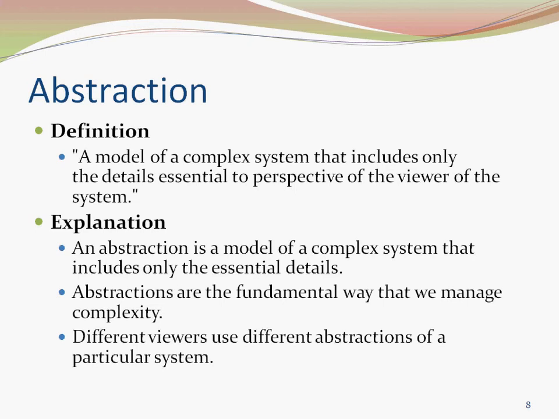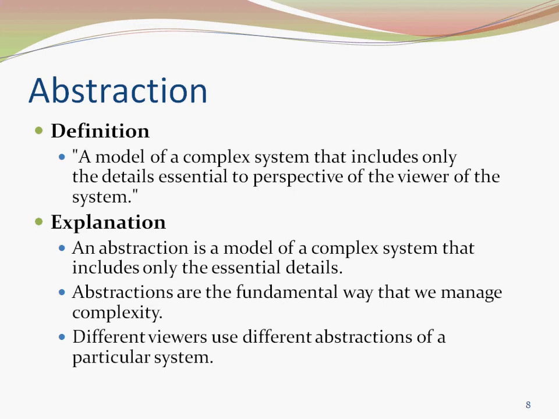Abstraction: a model of a complex system that includes only the details essential to the perspective of the viewer of the system. In other words, only the characteristics of the system that are essential to the problem being studied are modeled. Abstractions are the fundamental way that we manage complexity.